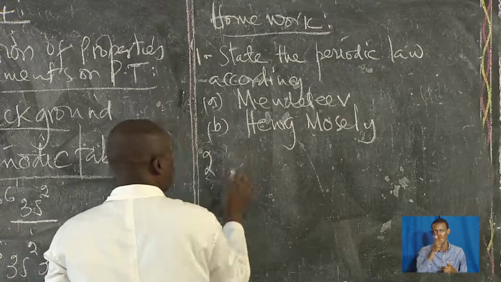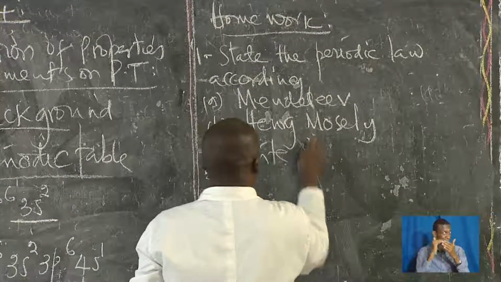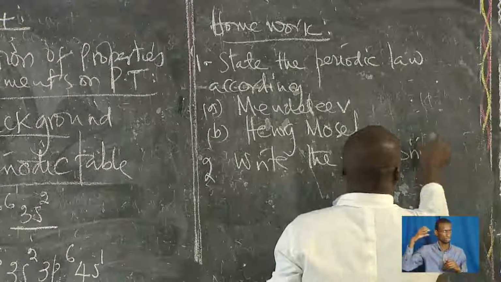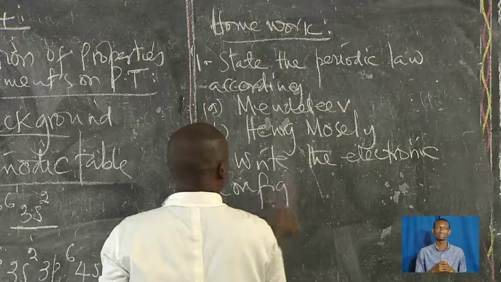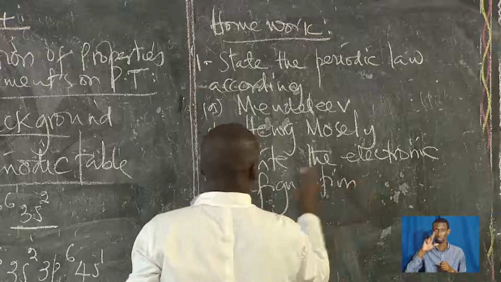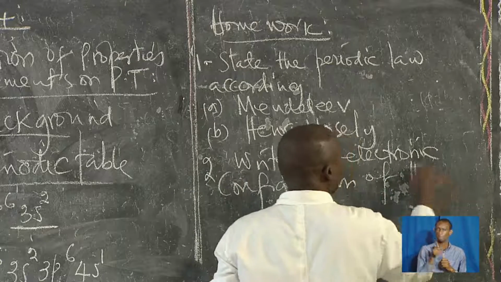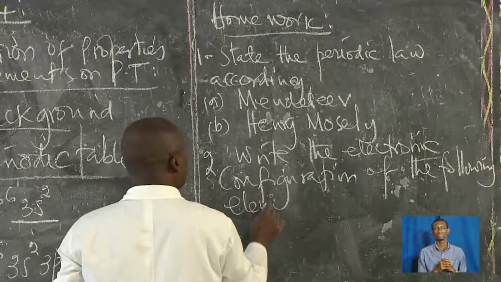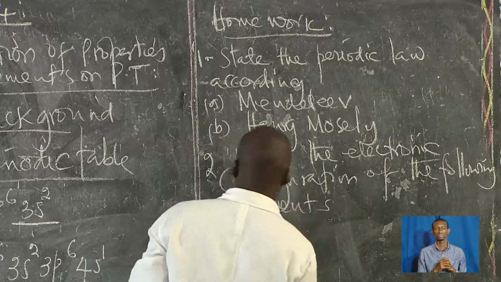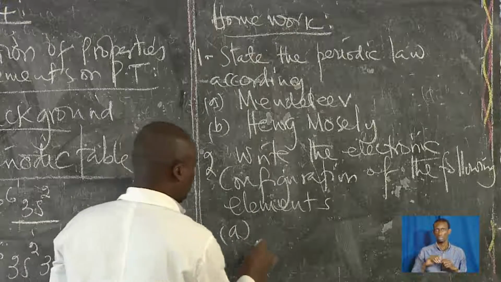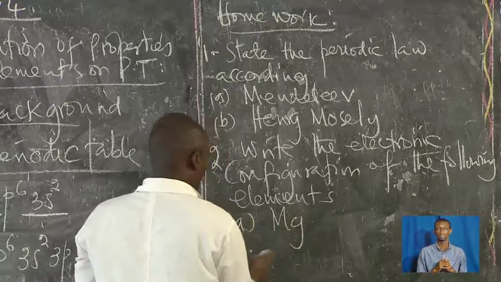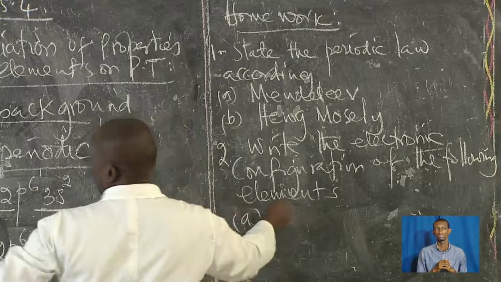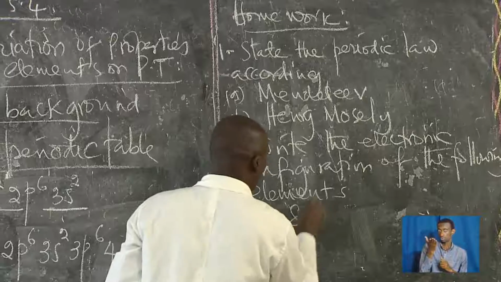Question number 2: write the electronic configuration of the following elements. A, silicon.